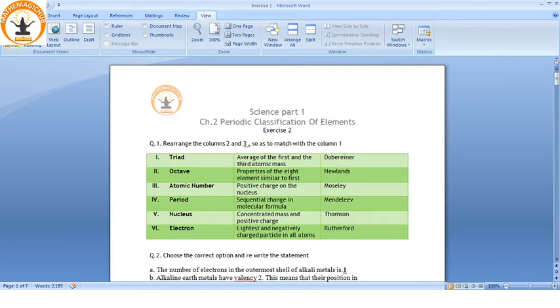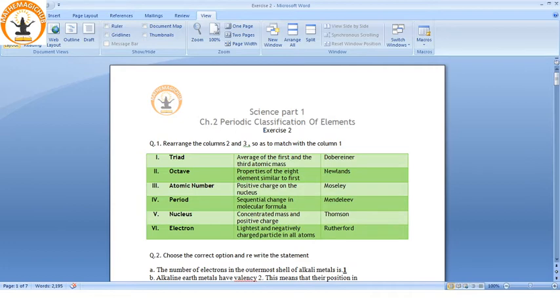Atomic number: in Moseley's theory we have observed that he arranged the elements with respect to their increasing atomic number. Before Moseley, Dobereiner, Newlands, Mendeleev, everybody arranged them with respect to atomic mass. So, positive charge on the nucleus. Then in Mendeleev's periodic table there was the word period, and he arranged them with respect to their sequential change in the molecular formula.